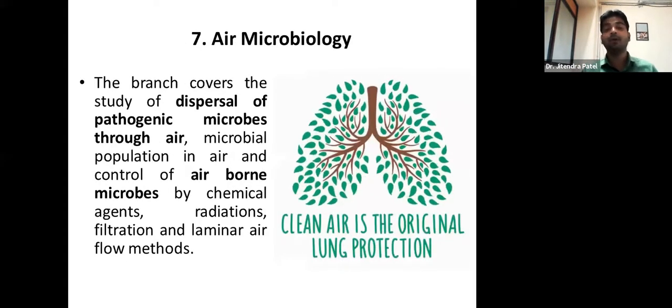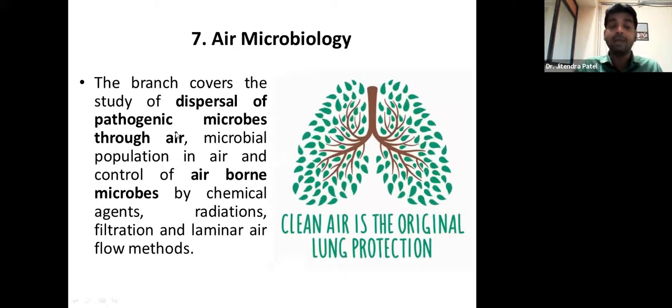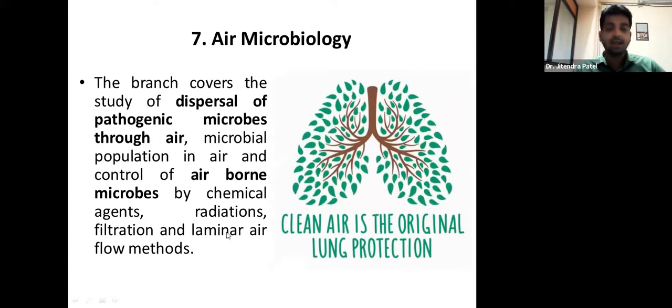Coming to air microbiology, right? When we talk about air microbiology, what is happening? The branch covers the study of the dispersal of pathogenic microbes through air, microbial population in air, and control of airborne microbes by chemical agents, radiations, filtrations, and laminar airflow methods.